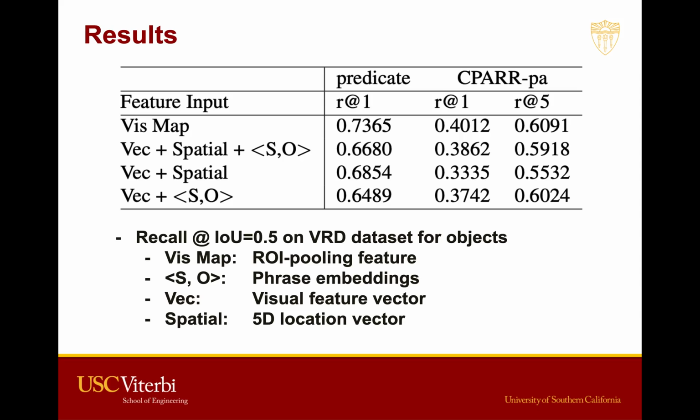We found out that using the ROI pooling feature has a better recall score compared with other combinations. Compared with a single visual feature vector or 5D location feature, the ROI pooling layer has both visual feature and location feature, which provides richer information for predicate analysis.